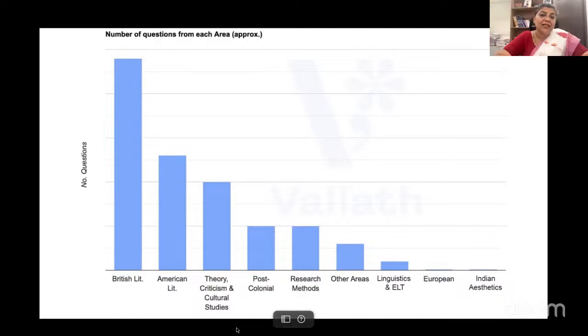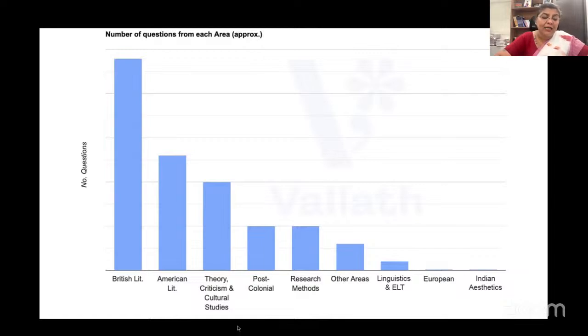It all depends on the question paper setters. There is no predictability because a lot of questions are made by the question paper setters, and they will pick out only some of these questions. That is why there is an imbalance, because every time you randomly pick out questions from all the questions that have been made, you may not get the right combination. It is not deliberate that there were no questions from Indian aesthetics or European. Maybe they were made, but when the question paper was randomly set from those questions, they may not have come by permutation and combination.